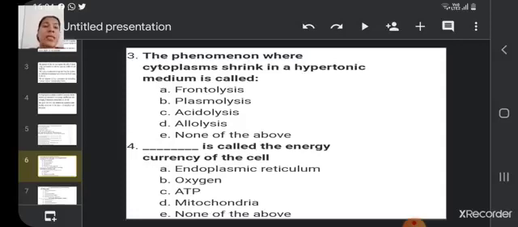Now next question, dash is called the energy currency of the cell, and this is very easy and very common question. So it is ATP, which is known as energy currency of the cell, and its full form is adenosine triphosphate.